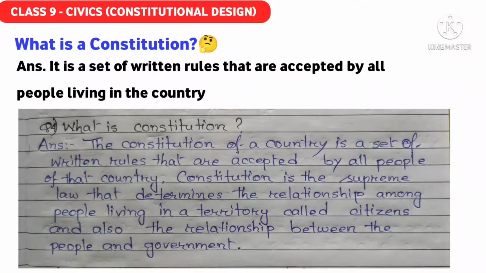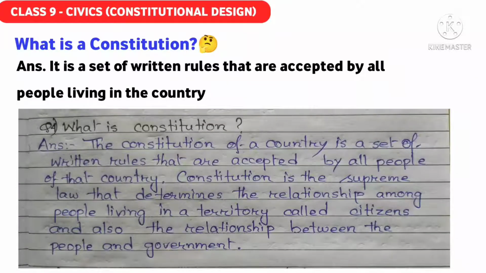Before going to this question, if I ask you what a constitution is, what will you say? You have got some idea from the South African constitution. So if I directly ask you what a constitution is, you will say that the constitution of a country is a set of written rules that are accepted by all the people of the country, by all the citizens. The constitution is the supreme law, the ultimate law that determines the relationship between the people and the government.